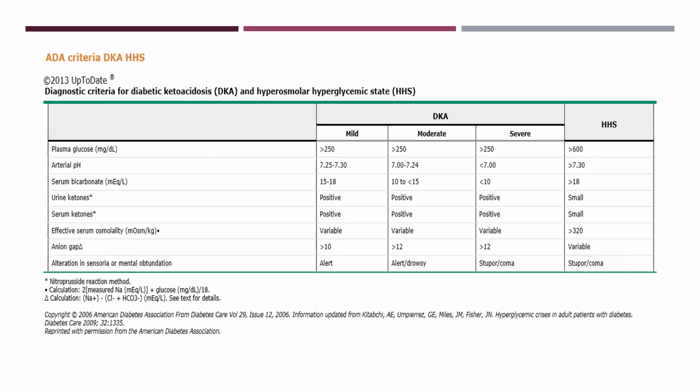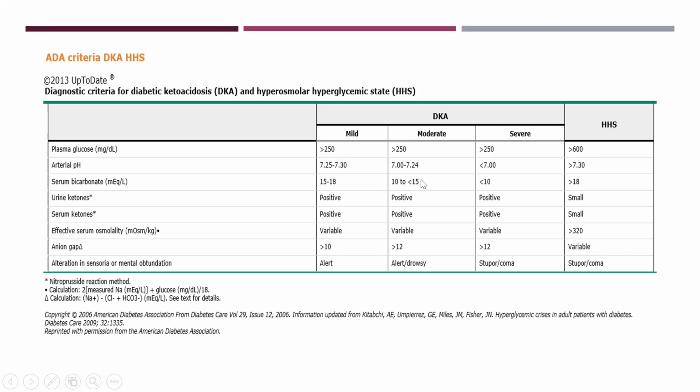So these are the American Diabetes Association criteria for DKA and HHS, and the table also shows the severity levels, that is mild, moderate, and severe DKA, and how to define HHS. When the plasma glucose is more than 250, we obviously think that uncontrolled hyperglycemia is going on. This applies to the level of DKA in hyperglycemic emergencies, but to consider whether the case is going towards HHS, the sugar levels have to be really high, more than 600 as per the criteria.